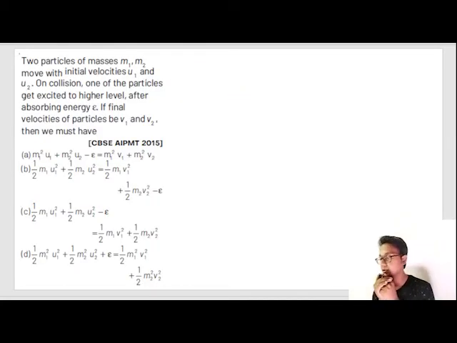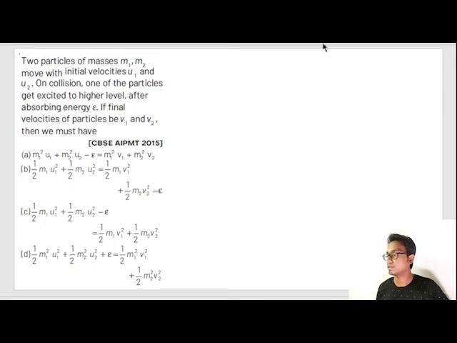Let's read the question. Two particles of M1 and M2 move with initial velocities U1 and U2. On collision, one of the particles gets excited and moves to a higher energy level after absorbing energy E. If final velocities of the particles are V1 and V2, then they must have the relation. Achha, the question is intimidating in nature, but do not get intimidated. Just read it calmly and try to recognize what is given in the question.